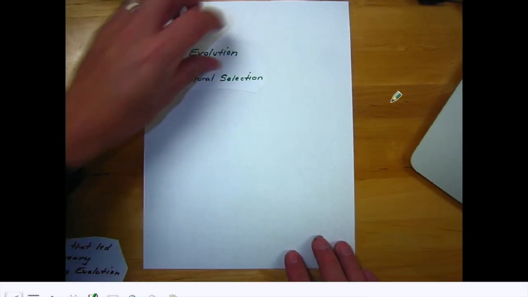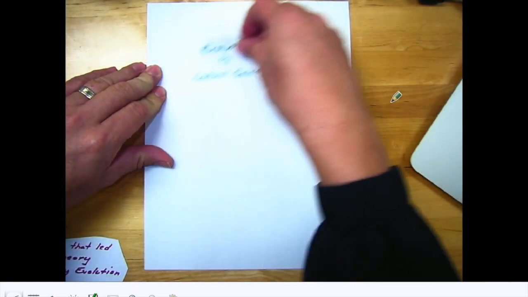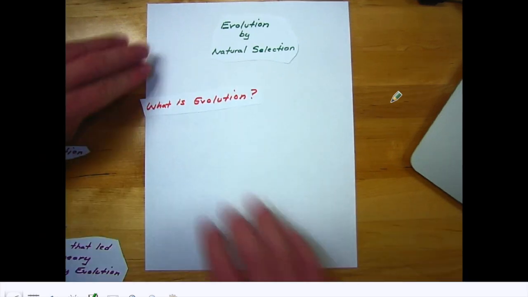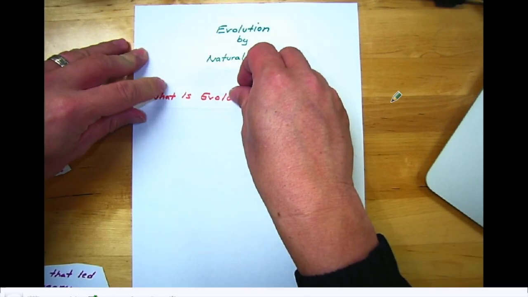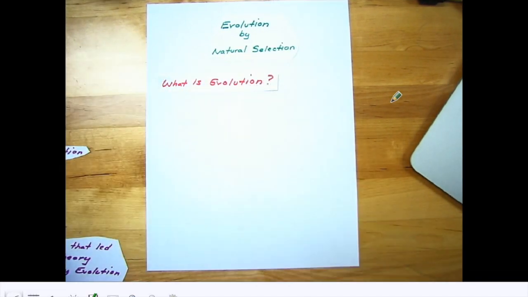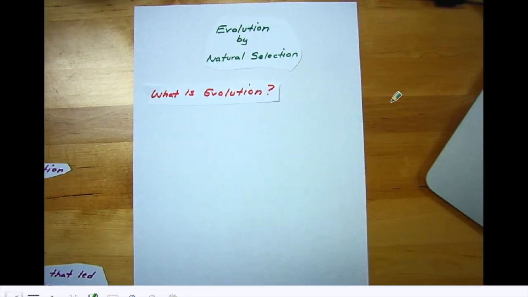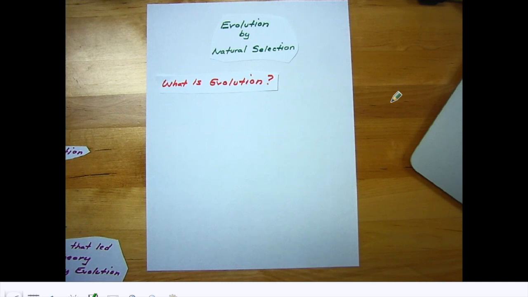So, today, what I want to talk to you guys about is evolution by natural selection. Okay, so that's what we're talking about today, evolution by natural selection. Now, what is evolution? Okay, let's just start with that. We had a lot of readings in chapter 15. And so, what we're going to try to do is summarize what evolution is.